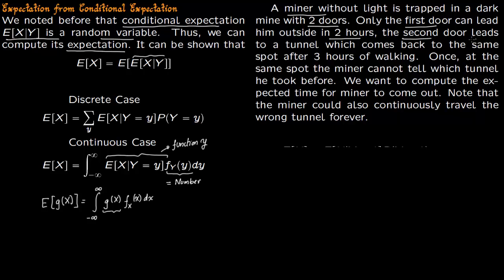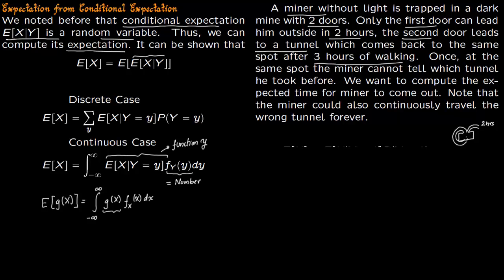The second door leads to another tunnel which comes back to the same spot after 3 hours of walking. So think of a room which has 2 tunnels. One tunnel takes him to safety in 2 hours, and the second tunnel leads him back to the same room in 3 hours.